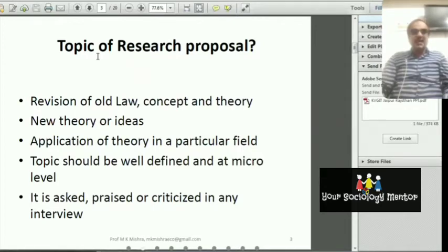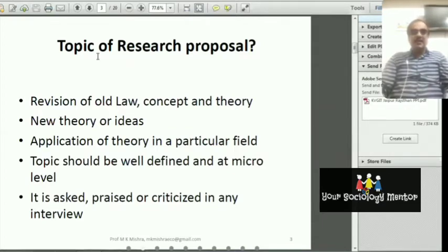First, we can work on a new theory or new idea. While selecting the research proposal, you can choose a new theory or new idea. You are interested in making a new theory, or giving a new idea concerning any branch of knowledge. And second, you are interested in revising an old concept, old law, or old theory. That is also important.